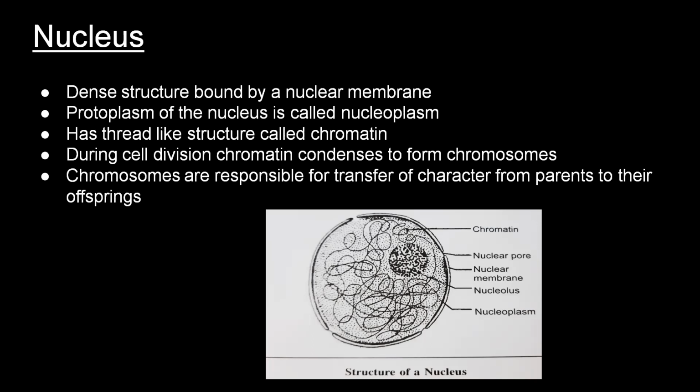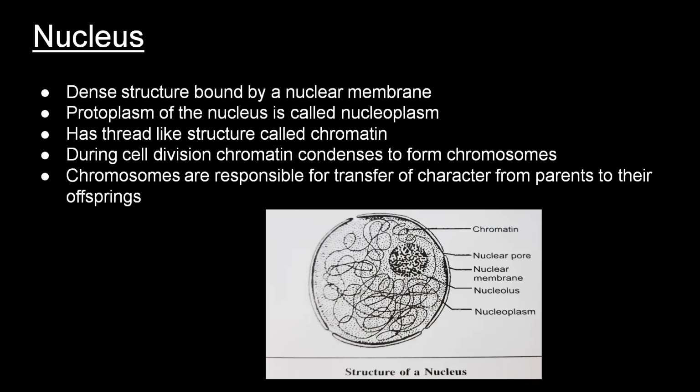This nucleus is a dense structure and it is surrounded by a nuclear membrane. And the protoplasm of the nucleus, that means the jelly-like fluid which is present inside the nucleus, is known as nucleoplasm. In the nucleus, a thread-like network of structure is present that is called chromatin.